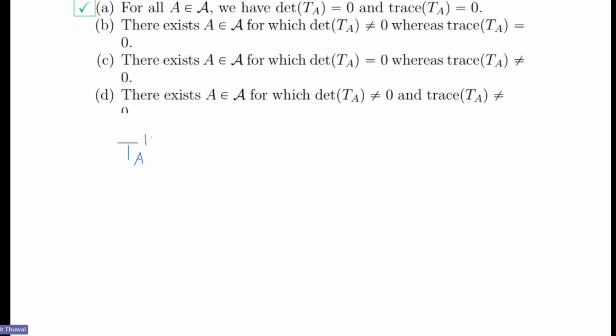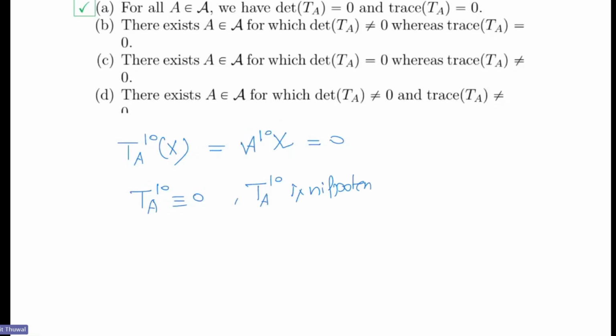Because T_A to the power 10 applied to x, when you act 10 times successively, gives A to the power 10 x. But A to the power 10 is 0, so it means this is identically 0, and T_A is a nilpotent operator for all A in this set.